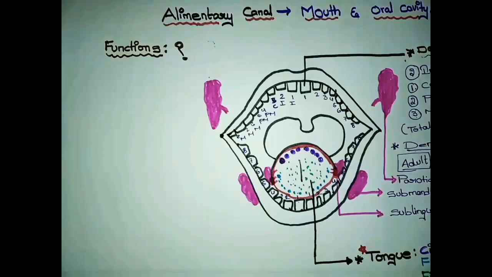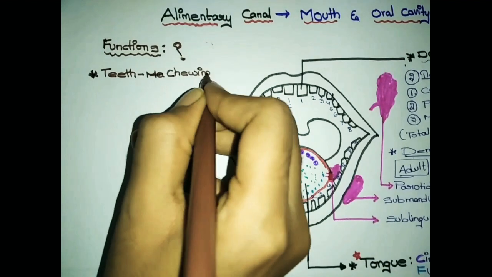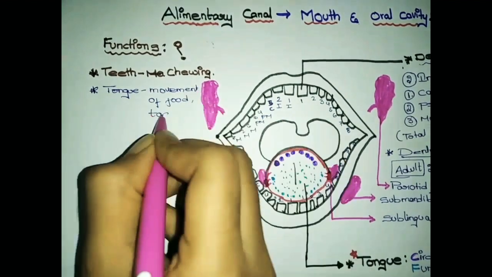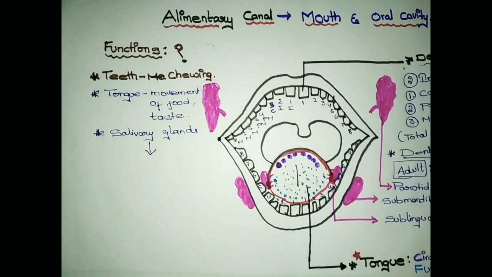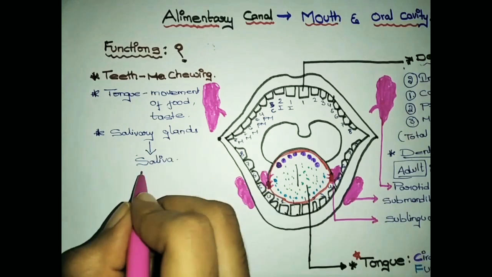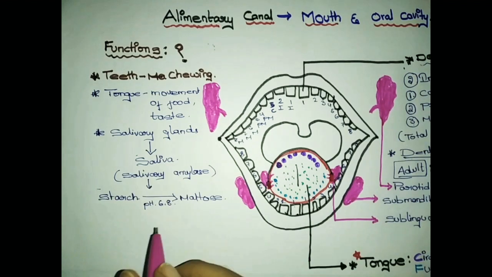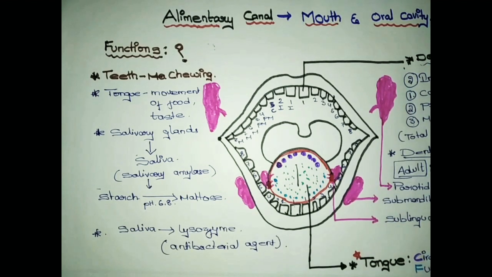Function of each structure is: teeth for chewing or grinding the food, tongue is for movement of the food or taste through the taste buds, and salivary glands will secrete the saliva, which contains salivary amylase, which will convert the polysaccharides into simple forms at the pH of 6.8, and saliva contains lysozyme, which is an antibacterial agent.